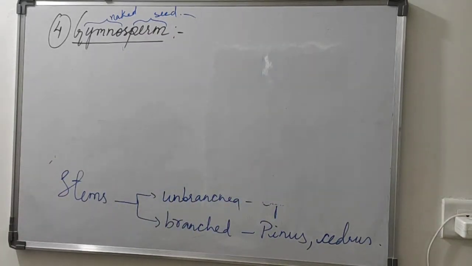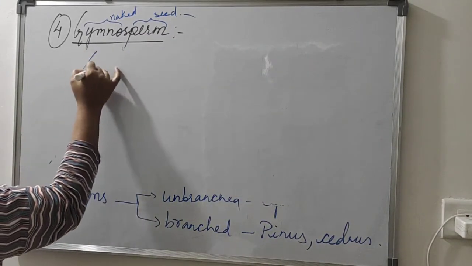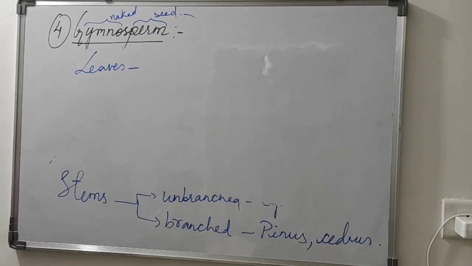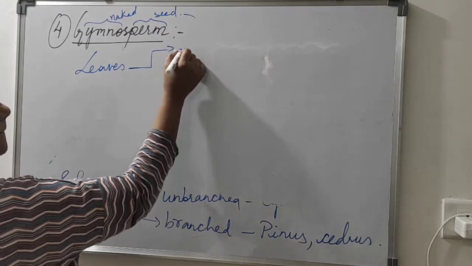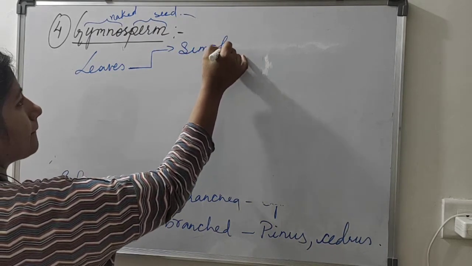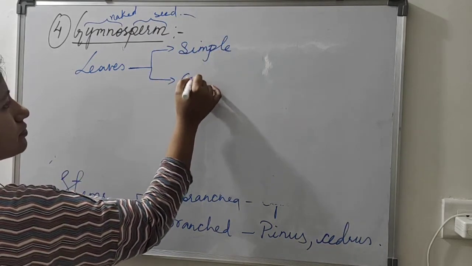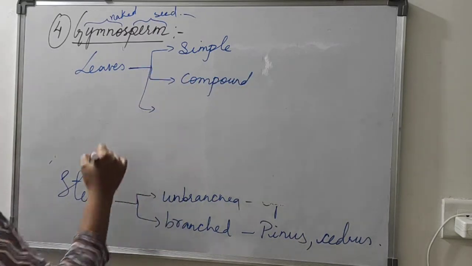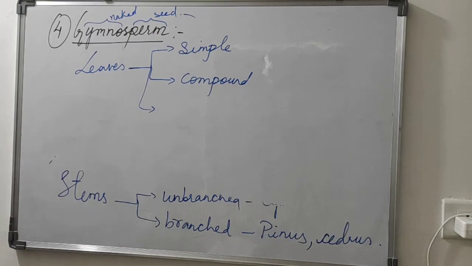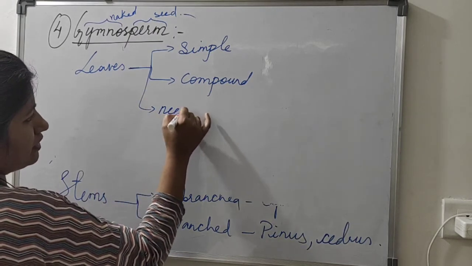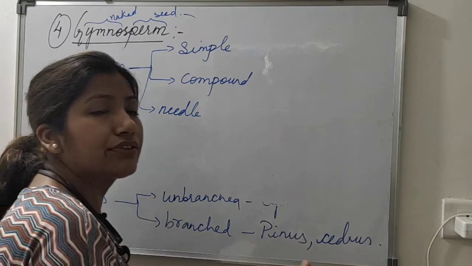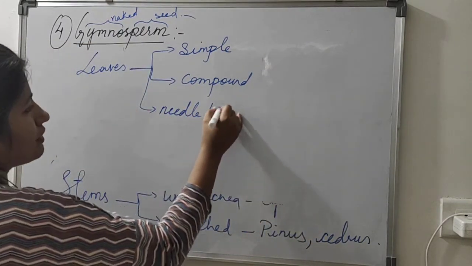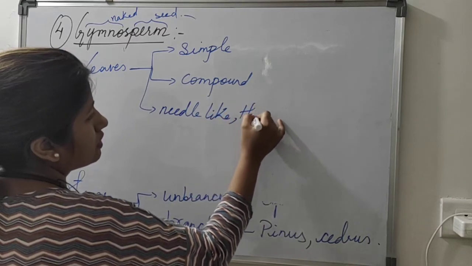Next, the nature of leaves are simple, compound, and some are modified. Like some leaves are modified needle-like, as we see in the pine tree leaf and Cycas plant leaf. It's needle-like, pointed, and it has a thick cuticle.